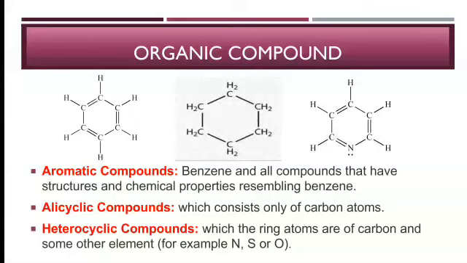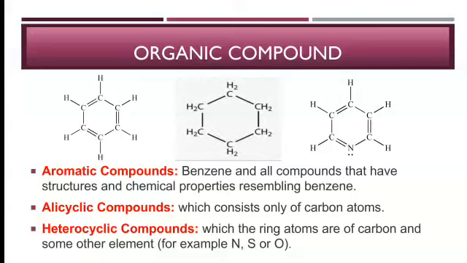Then the third one, aromatic compounds. Benzene and all compounds having structure and chemical properties resembling benzene are known as aromatic compounds. Meaning compounds with a benzene-like structure, resembling its chemical properties and structure, are known as aromatic compounds. An example is benzene.